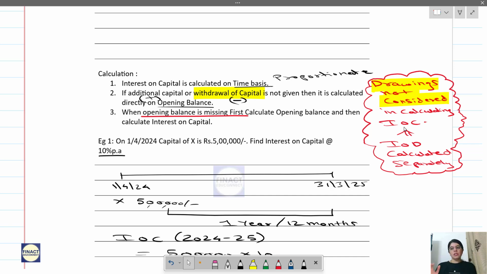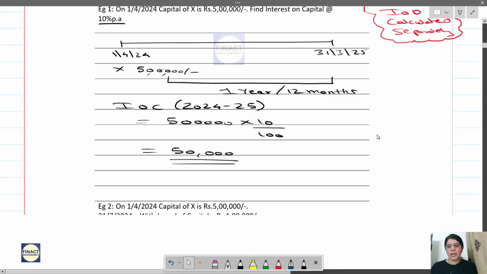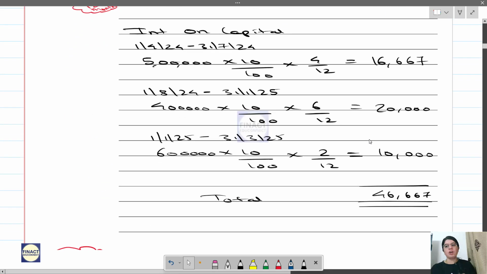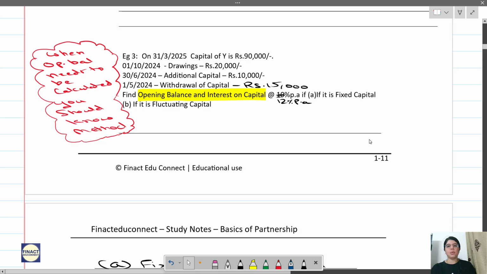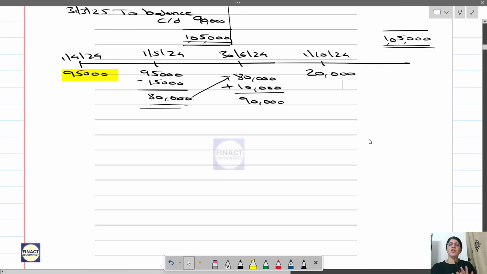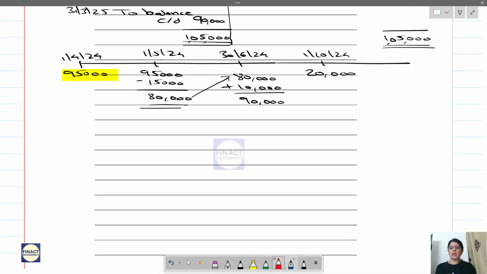Because you will be in a hurry, they will give you drawings and withdrawal of capital both in the question, and you will consider both. So now in your notes, you will just make a box over here and cross it with the red pen and write drawing should not be considered, so that you remember it.